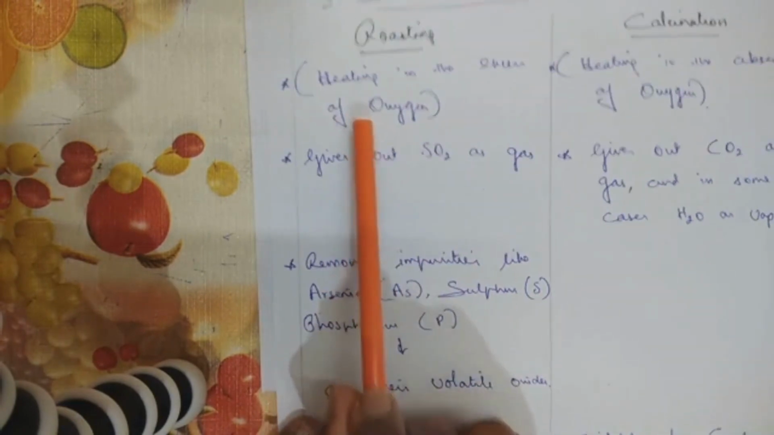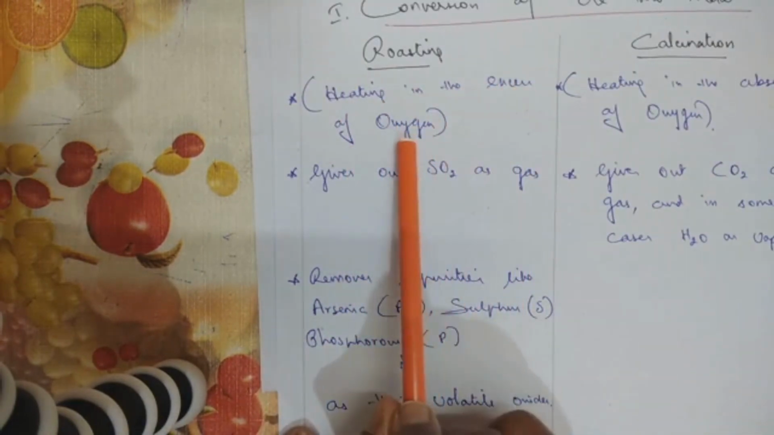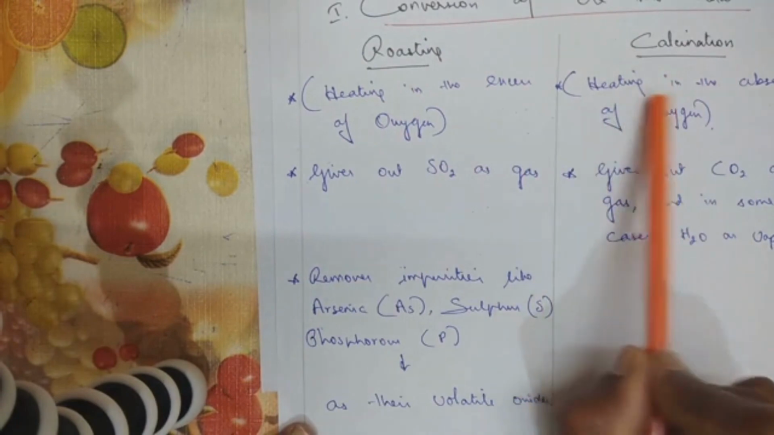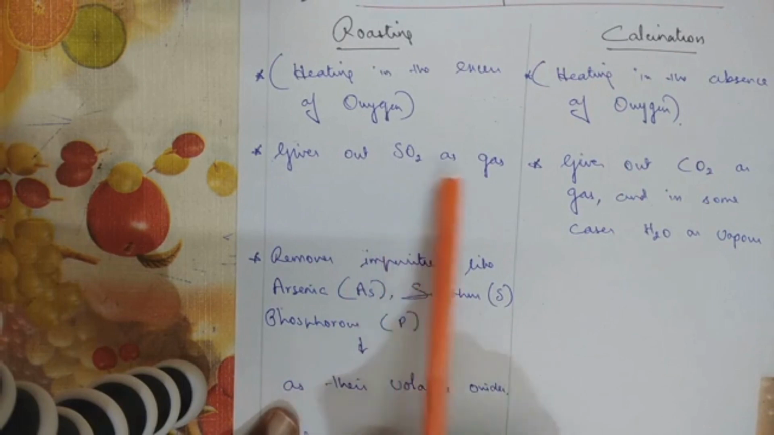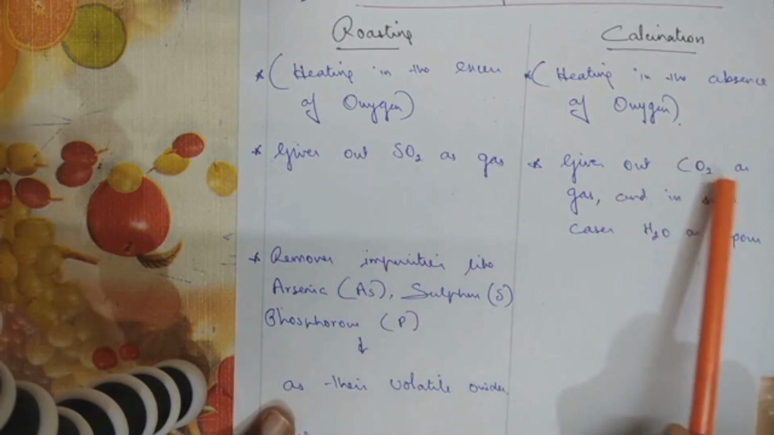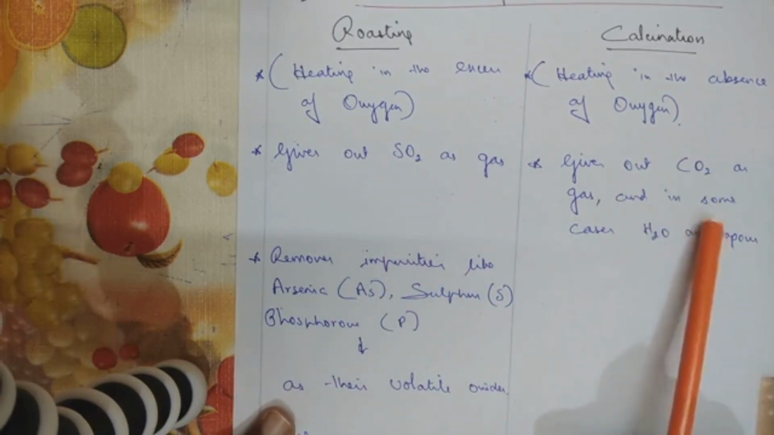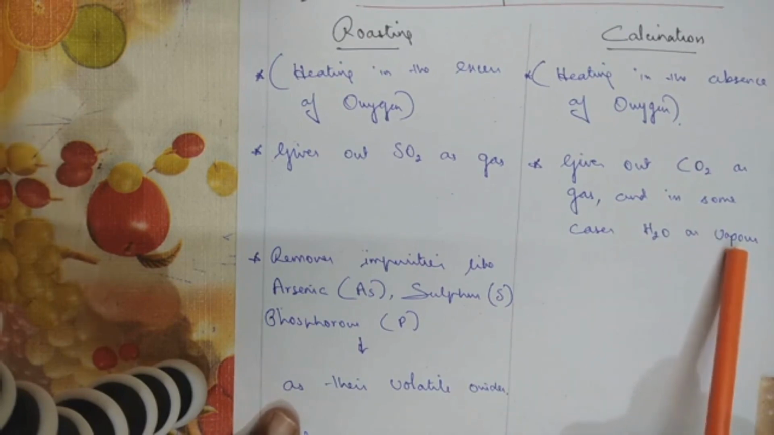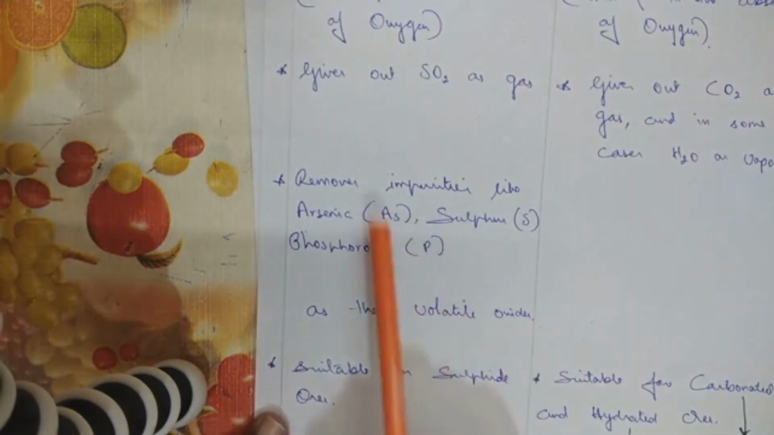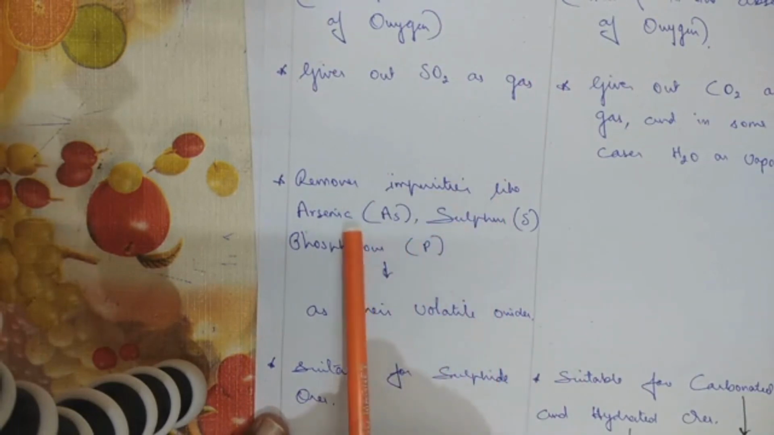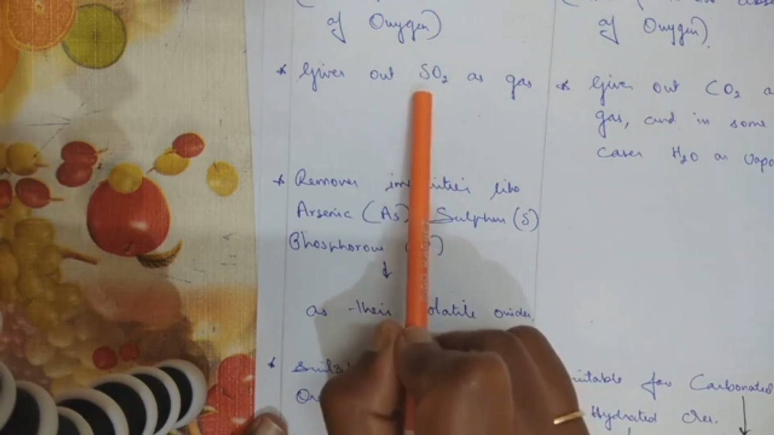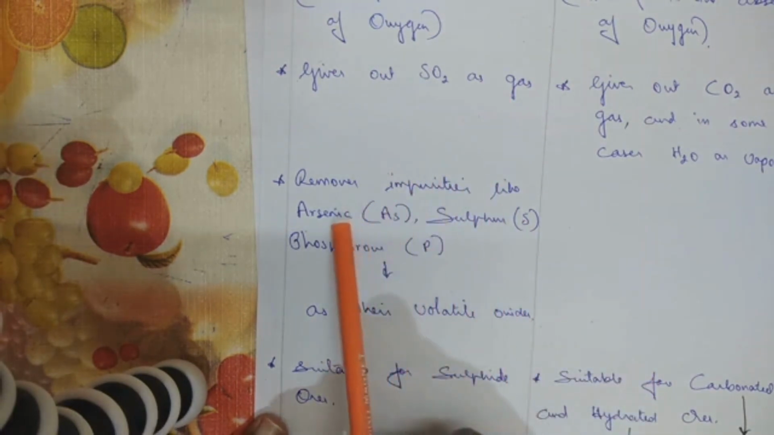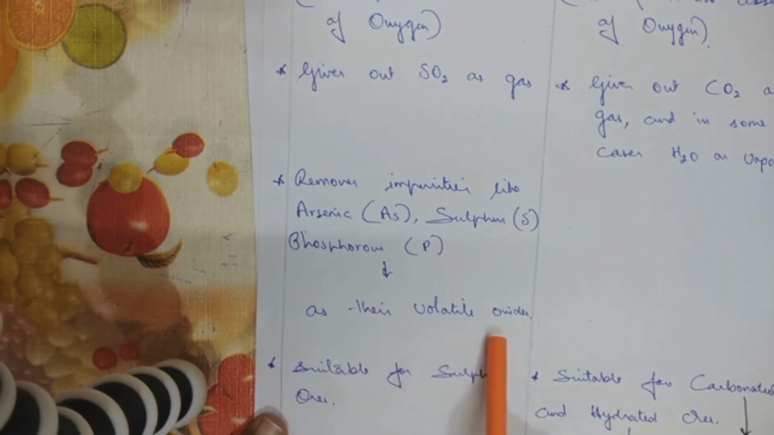Now roasting, point number 1, heating it in the excess of oxygen. Vice versa here, heating it in the absence of oxygen. Now, roasting gives out sulfur dioxide as gas. Calcination gives out carbon dioxide as gas and in some cases water molecules go out as vapor. Point number 3, removes impurities like arsenic, sulfur, phosphorus. Now sulfur, I told you, if it is present, will go out as sulfur dioxide. Arsenic and phosphorus will go out as volatile oxides. The next page I will give you the example for it.